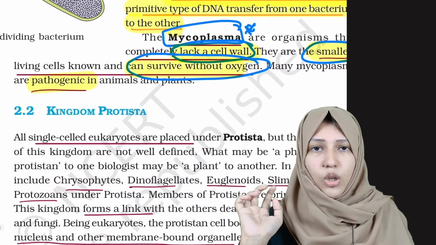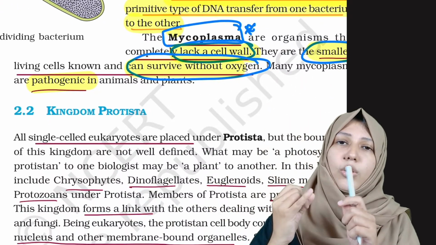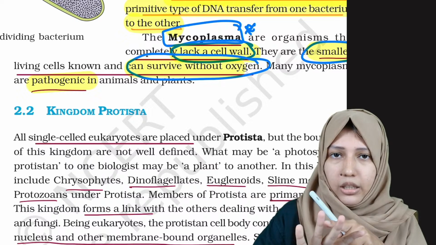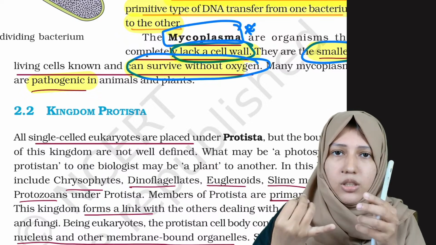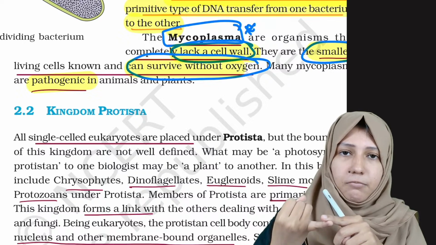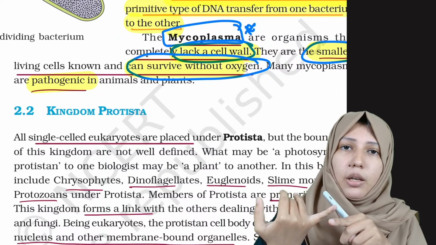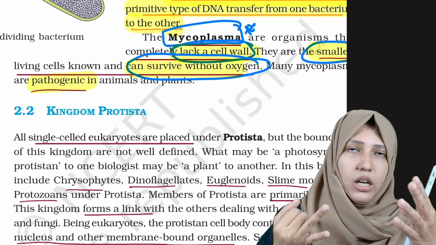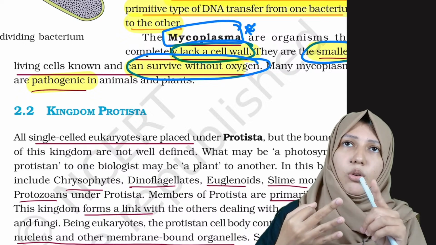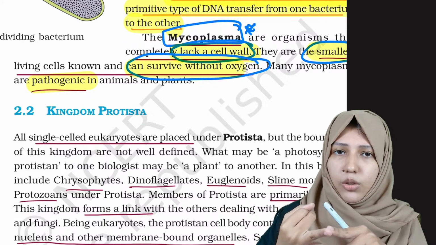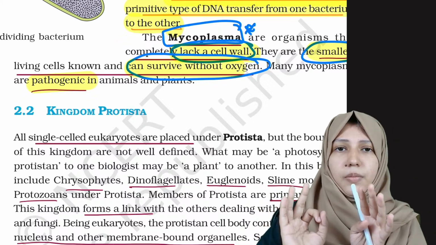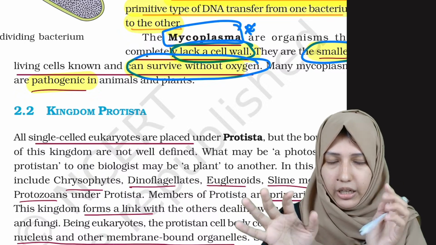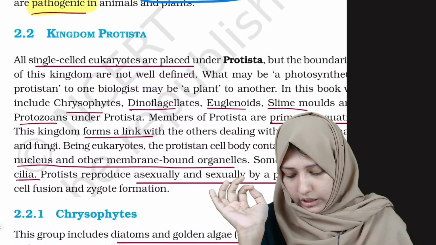And now let us go into kingdom Protista. Kingdom Monera is over. What all you have to note in kingdom Monera? You have to know about the 4 categories, then the metabolic diversity, then archaebacteria, different archaebacteria, then eubacteria, cyanobacteria, examples of cyanobacteria, then the heterocyst, then chemosynthetic autotrophs, then heterotrophs and the Mycoplasma. These are the things that you have to note in Monera. Now kingdom Monera is over. Let us go into kingdom Protista.